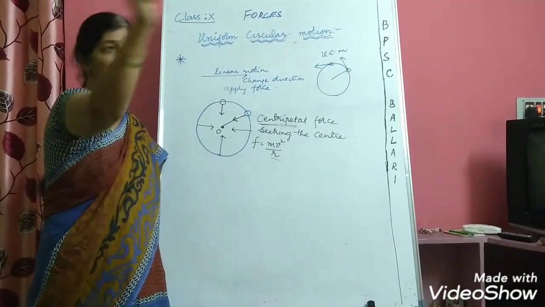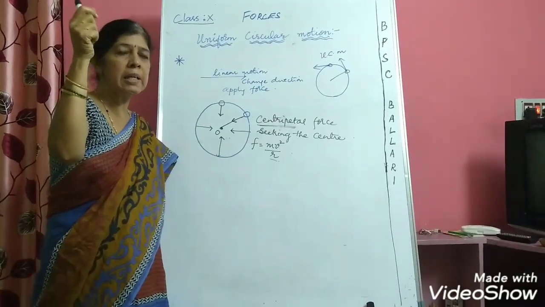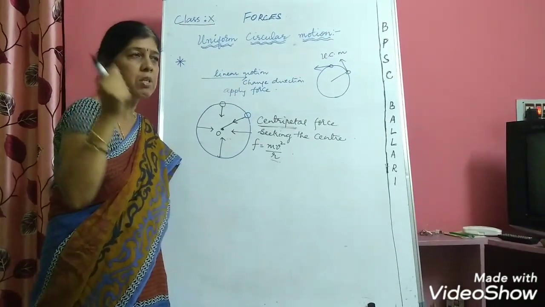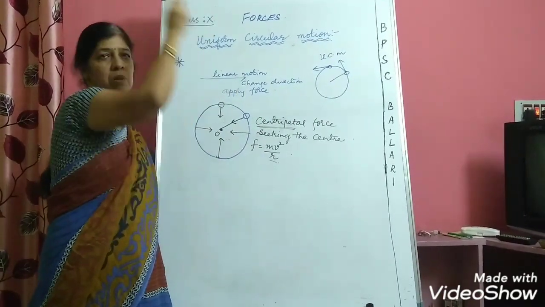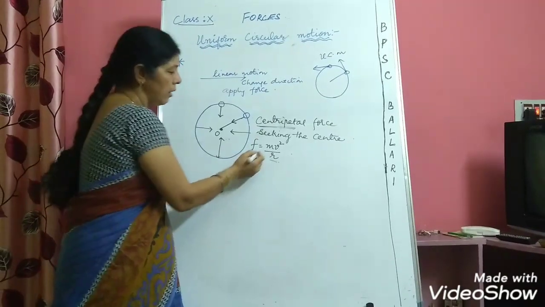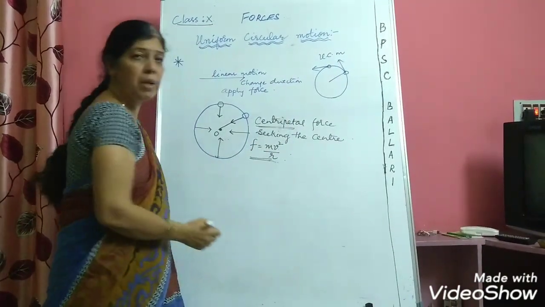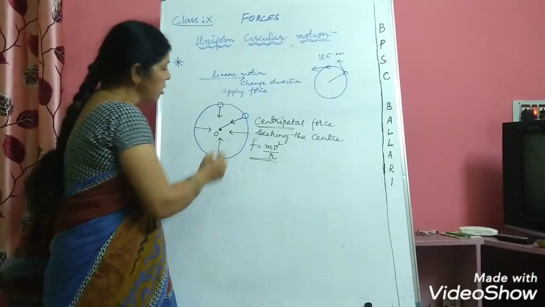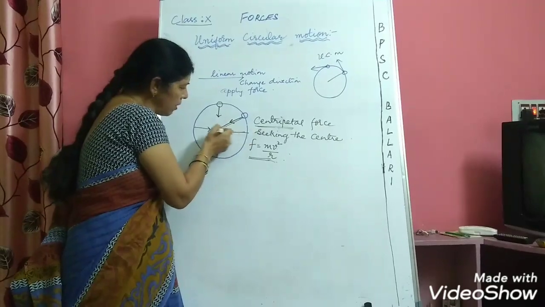Now when I am rotating the ball overhead, I am holding the string and applying centripetal force constantly. So the ball is going round and round in a horizontal plane. That is called centripetal force. The magnitude of the force is given by F is equal to mv square by r. And it is also called radial force because it acts along the radius of the circle.